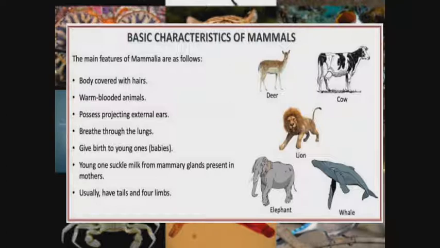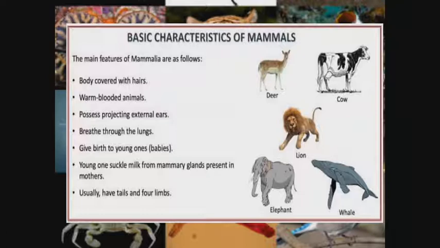So our body is covered with hairs. They are warm-blooded animals, and they give birth to their young ones alive, unlike all other classes of animals that lay eggs. Are you getting it? Usually they have tails, and they have four limbs, which are the two legs and the two hands, the forelimbs and the hind limbs. Are you getting it now?